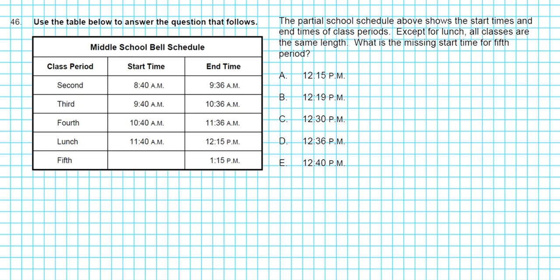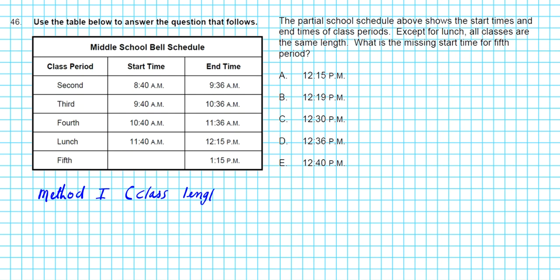Now, there are two methods we can use to solve this problem. I'm going to show you both methods. The first method, method 1, is the class length method. So we're going to take a look at the class length.